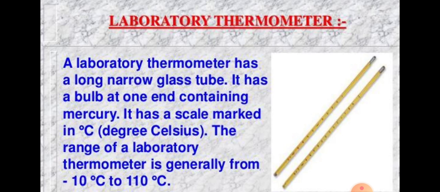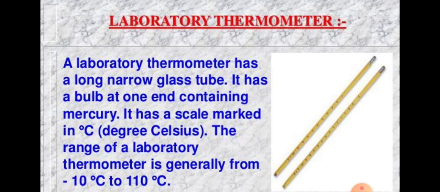Let us discuss the laboratory thermometer first. A laboratory thermometer has a long narrow glass tube. It has a bulb at one end containing mercury. See in the figure, the mercury is silver in color, and it has a scale marked in degrees Celsius to measure the temperature in degrees Celsius. The range of a laboratory thermometer is generally from minus 10 degrees Celsius to 110 degrees Celsius.